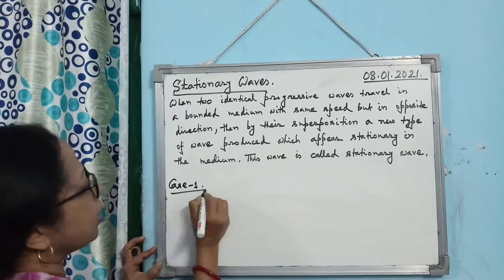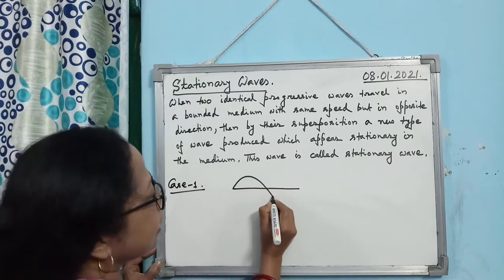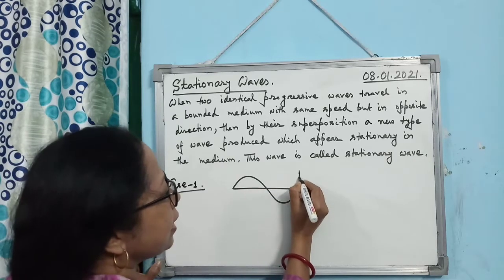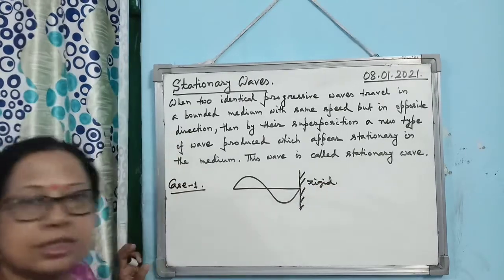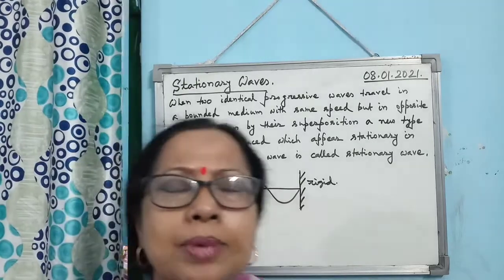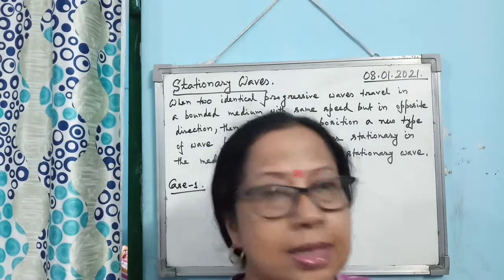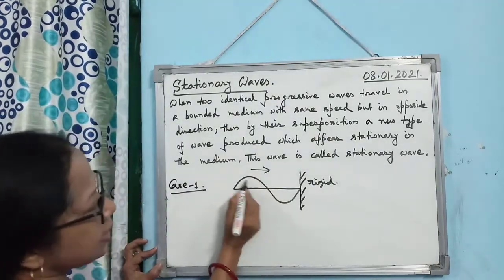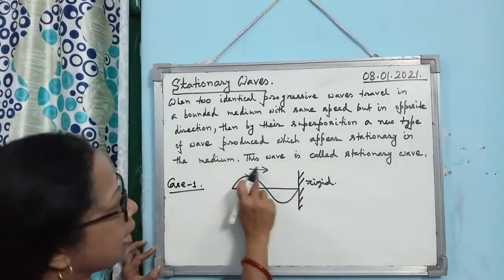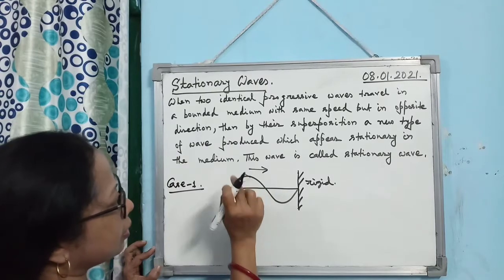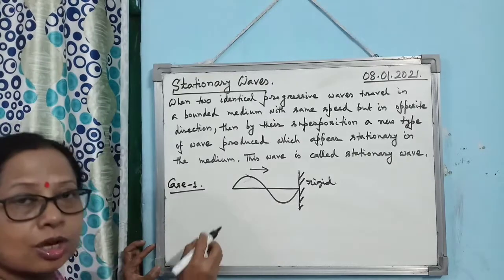Just first try to understand that suppose one wave is moving like this and it is suffering reflection at a rigid boundary. Means this boundary is rigid. Rigid boundary means what? Simple thing, that the boundary is visible, at a certain definite distance. So you see the wave, this is the incident wave, it is moving in this direction. This is the direction of propagation of the wave, so it is moving along the positive x-axis.